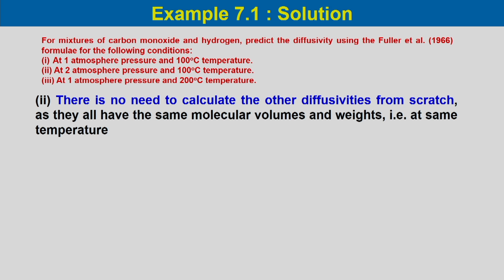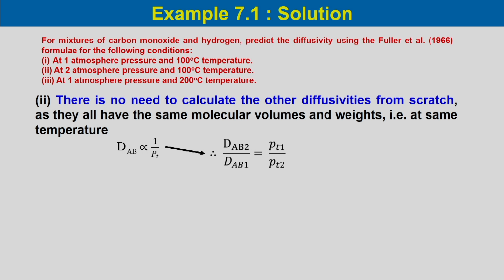Since their molecular volume and weights are the same and at the same temperature, we can use the formula DAB is proportional to 1 by PT. So, if we use that formula, we can write DAB2 by DAB1 would be equal to PT1 by PT2.